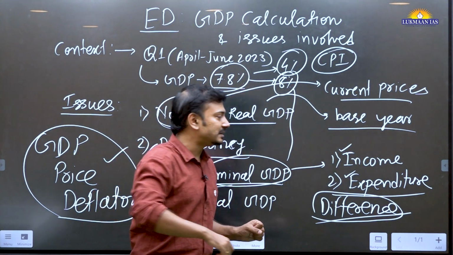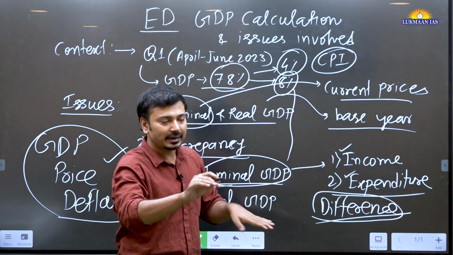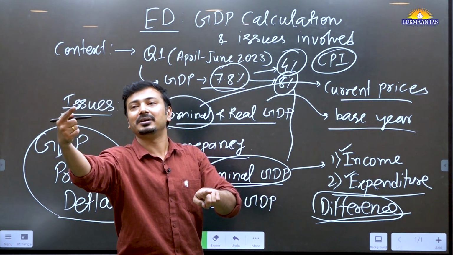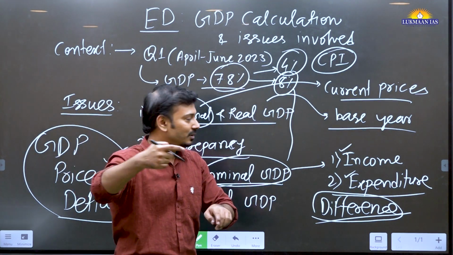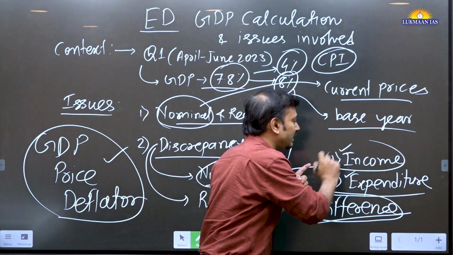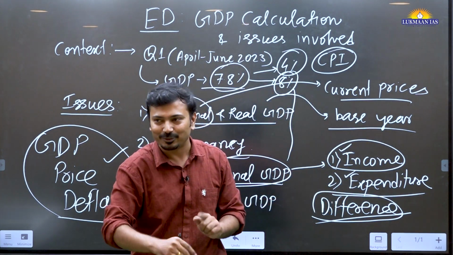Why? Because the government from time to time gets the updated data, and that's why updated figures of GDP are published. How? The government can get income data in real time, but people are doing expenditure over a period of time.